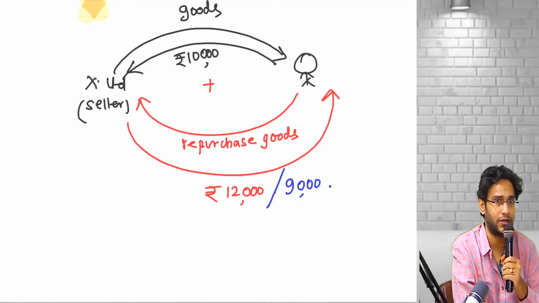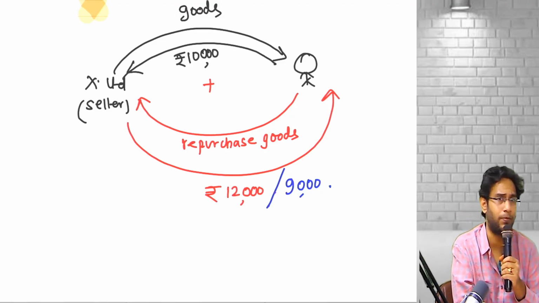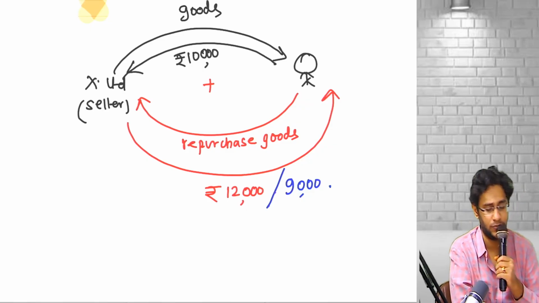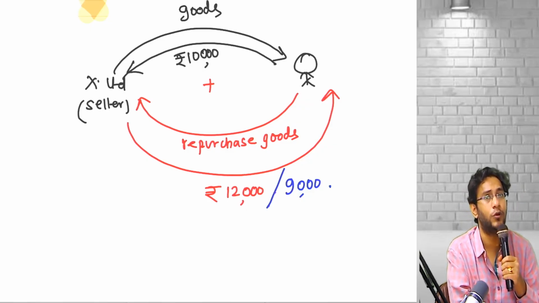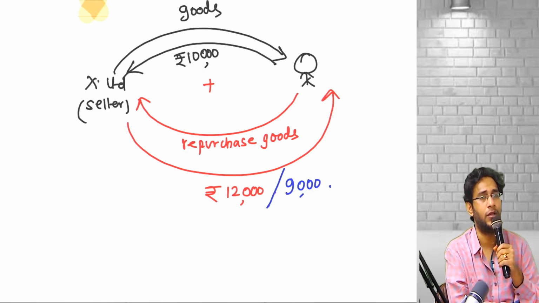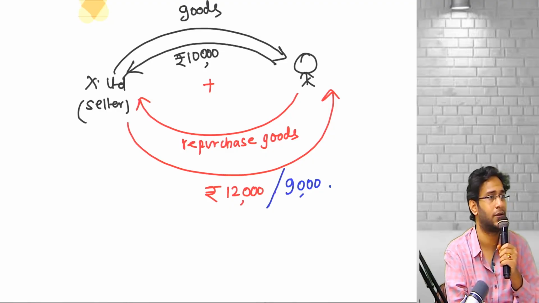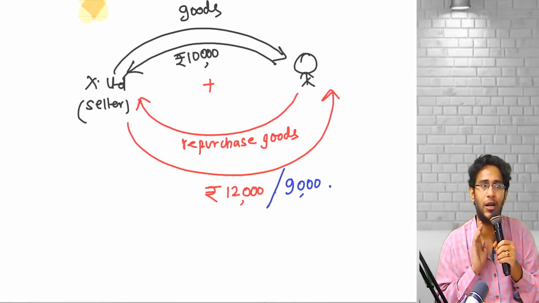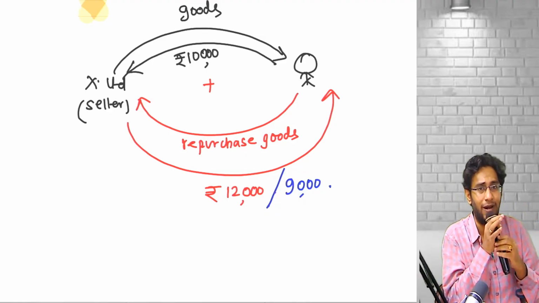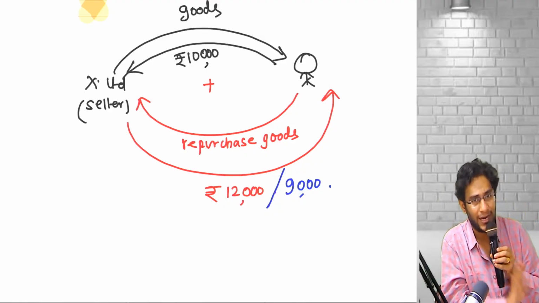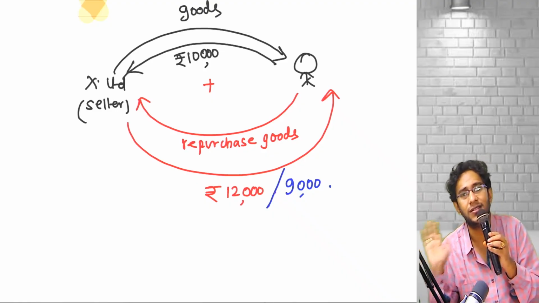I gave a machinery to a customer. The customer gave me 10,000. After 1 year, I got back my machinery, but I paid him only 9,000. That means how much am I not paying? 1,000. Why am I not paying? He used my machinery. It means it is a rent that I am collecting from the other party. The lease transaction. So in any sale and repurchase transaction, the ultimate answer will be that it must be identified either as a financing loan-taken transaction, or as an asset given on lease.